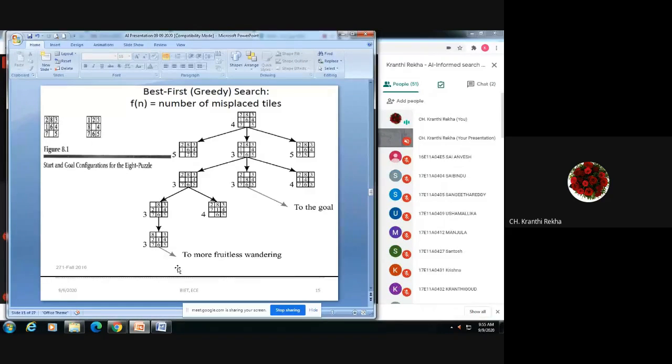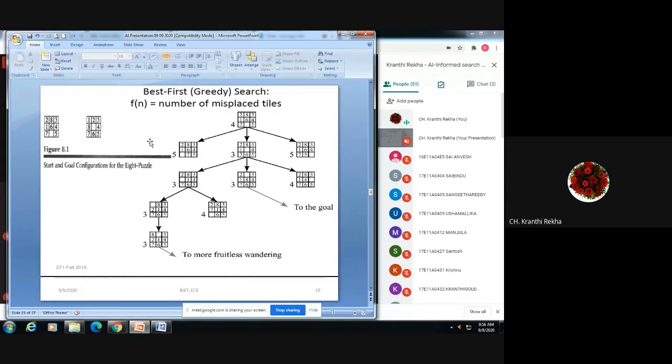Okay. Like that you have to split it. You have to move until you reach this goal node, until this position is possible. 1, 2, 3, 4. I think here it will be achieved. This one, for this 3 it will be achieved. I did not make the whole diagram. So see, with more fruitless wandering, it will go on expanding for this particular tile, but this tile will give you the goal. That is the result.